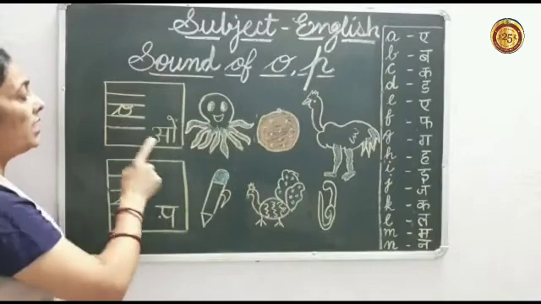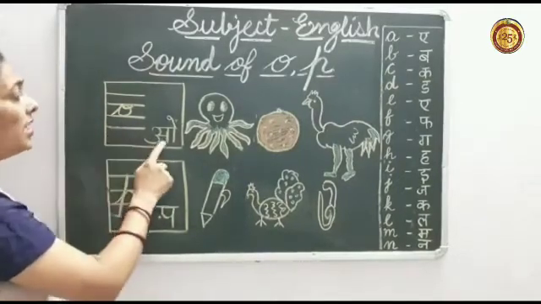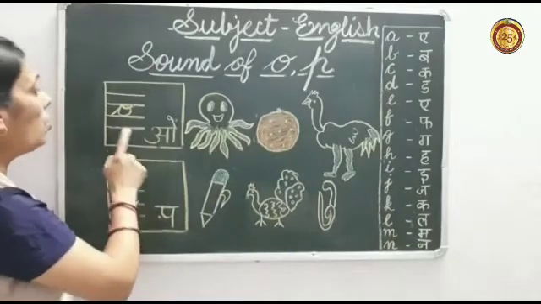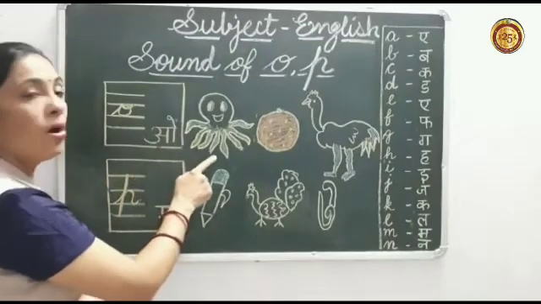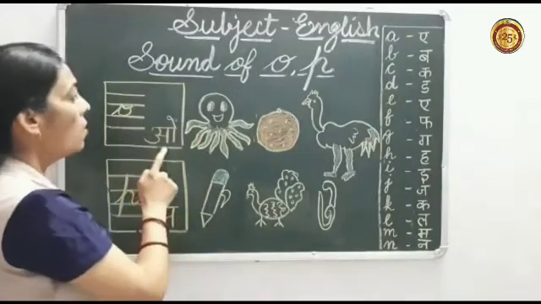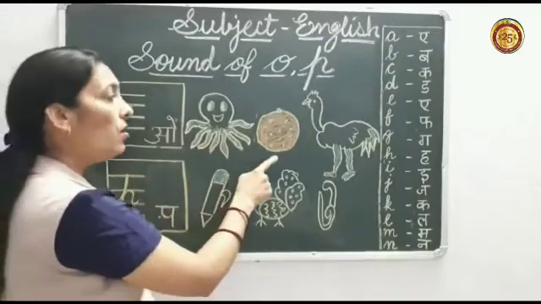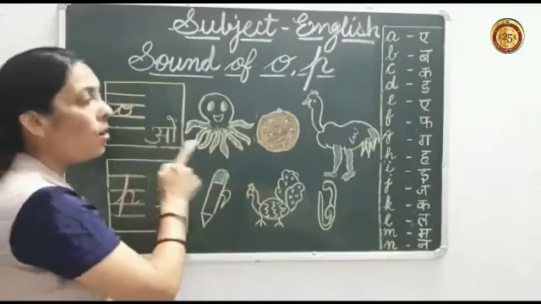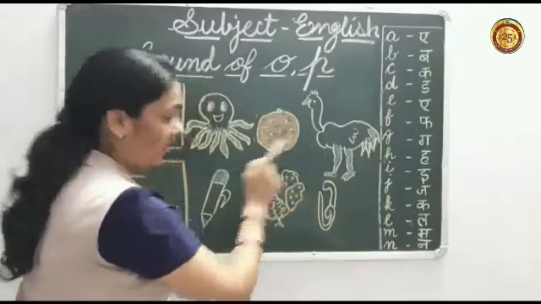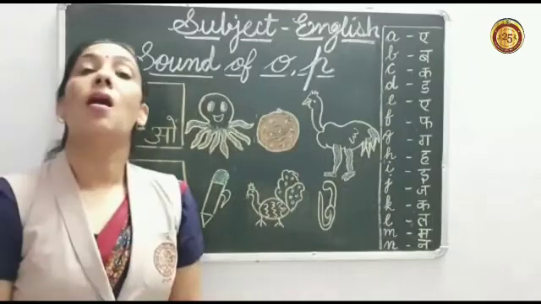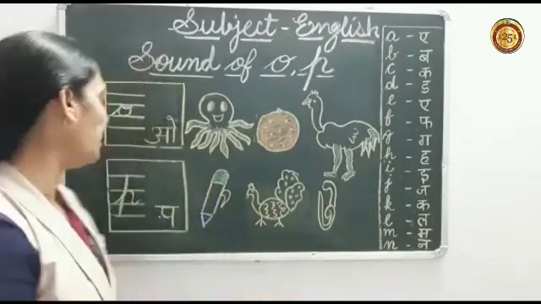Sound of O is O. Sound of letter O is O. Octopus. Orange. Ostrich. O says O. Now we will learn sound of letter P.